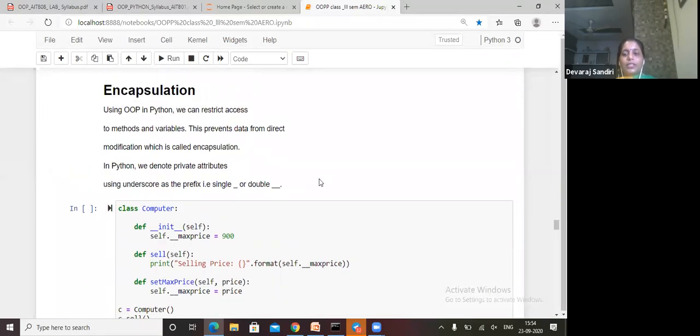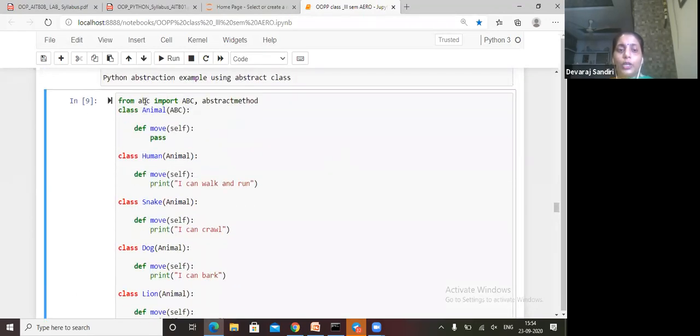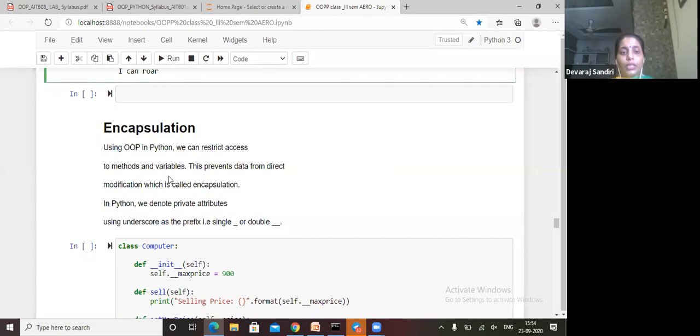Okay, abstraction and encapsulation, no difference. But in abstraction we are not using the init method, while in encapsulation we are using the init method. In abstraction we are importing abc. We have to write from abc import ABC, abstractmethod, compulsorily, and only then we start our class and get our output for abstraction in Python. But for encapsulation, no need to write anything, we can directly access our class.